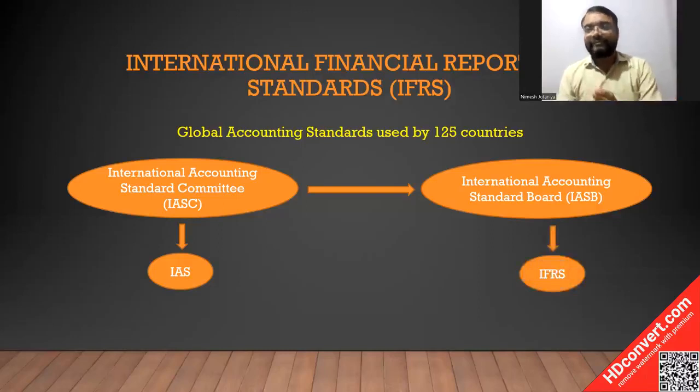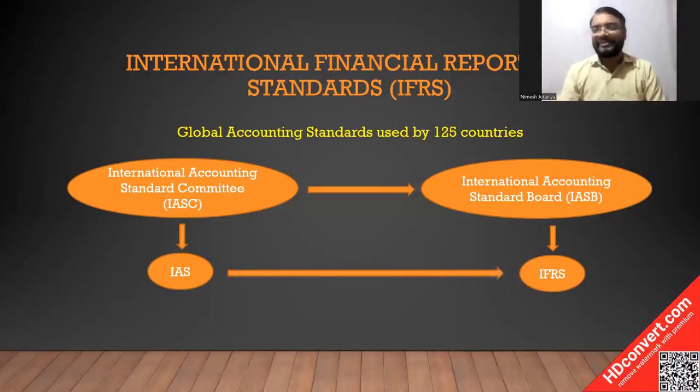But for your kind information, IFRS is nothing but the new series, a new version of International Accounting Standards. So in simple language, IFRS is nothing but the revised, updated version of International Accounting Standards. Till date, we have a total of 15 IFRS issued by the IASB.